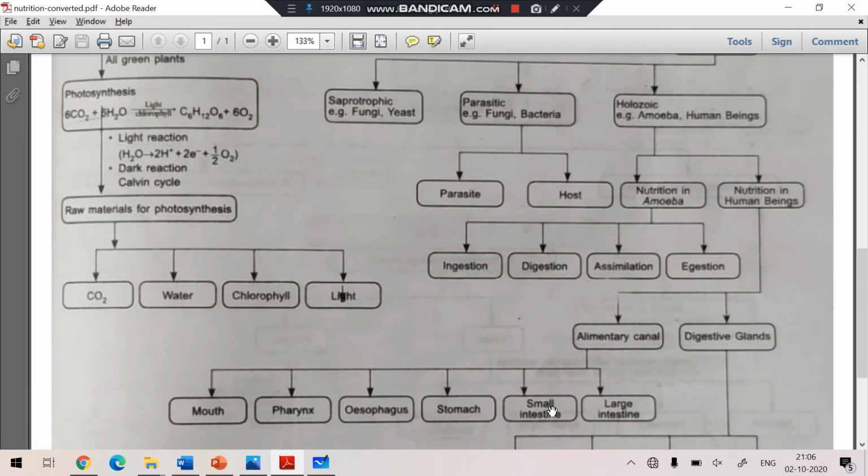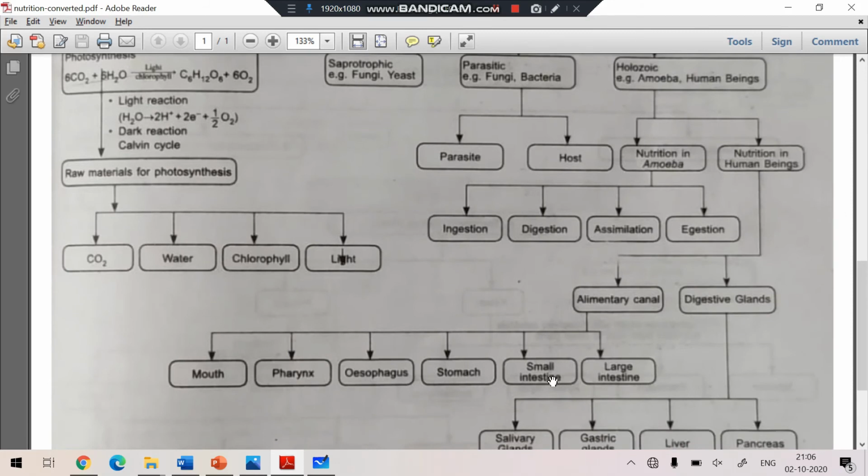Okay, then it comes to the small intestine. It is a longer tract, 4 to 5 meters long, and the complete digestion of food takes place in the small intestine. The last part is the large intestine, and then the rectum is there. In the large intestine no digestion takes place because digestion is already complete in the small intestine. In the large intestine, if extra water is there in the food, it is absorbed by the large intestine. Clear?